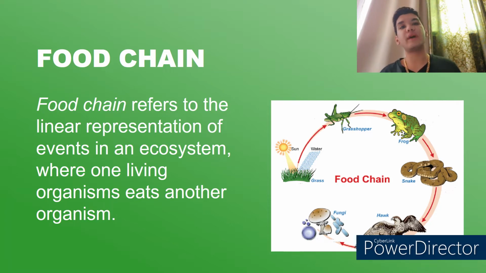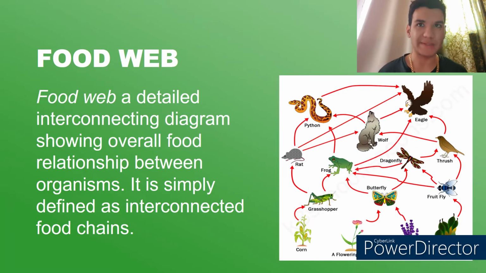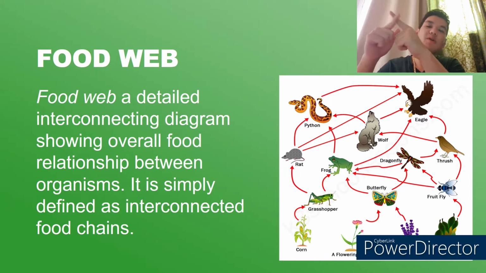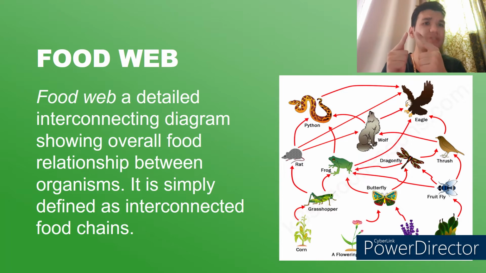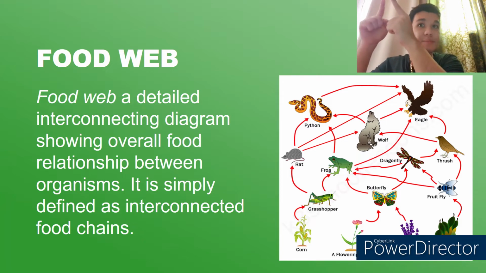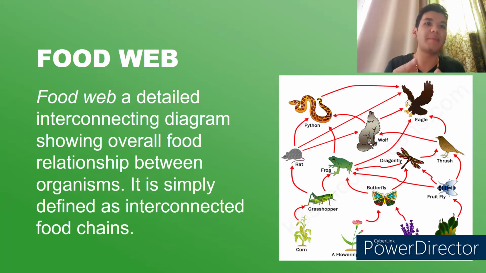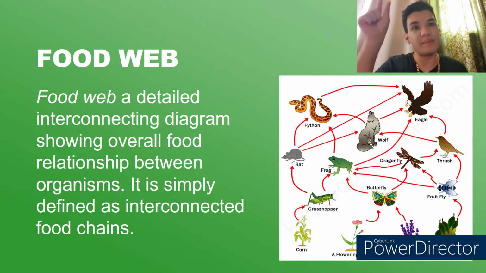But in a food web, it is much more complex because this is actually an interconnection of food chains. So in the food web, there are many food chains that come together. For example, a worm gets eaten by a fish. The fish gets eaten by the bird, and another food chain happens to be the worm gets eaten by the bird directly, and then the fish gets eaten by the cat, and the cat also eats the bird. Something like that. It's much more complicated.